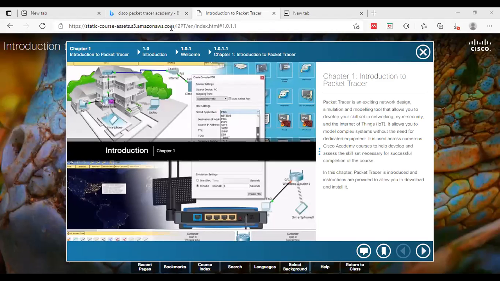I hope you can see my screen. Yes, class. We will start in a couple of minutes. Let the students join us. Till then, if you have any doubt in the previous lab that we have discussed, you can ask me.